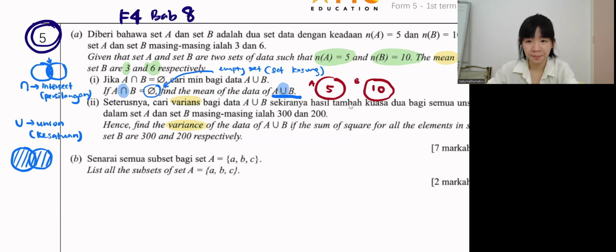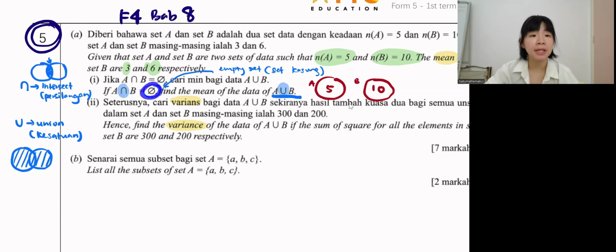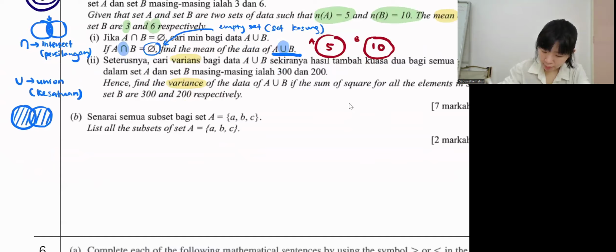Got repeat or not? Based on this question, they say A intersect B, A and B intersect equals to empty set. Means they got repeat or they don't repeat? Do they intersect? A and B intersect equals to empty. No intersection. Means they don't repeat anything. So this set A got 5 elements and set B got 10 elements, all individual unique ones. Okay, so now if I mix everything up, what is the new mean? So this question, part 1, part 2, 7 marks, a lot.